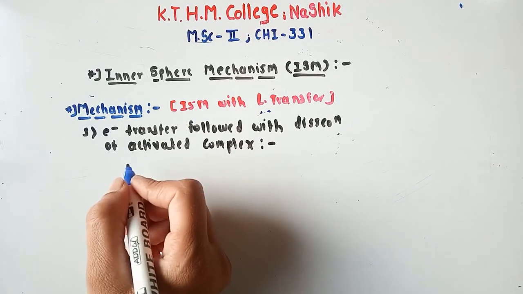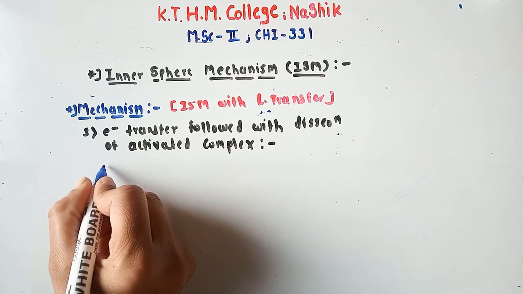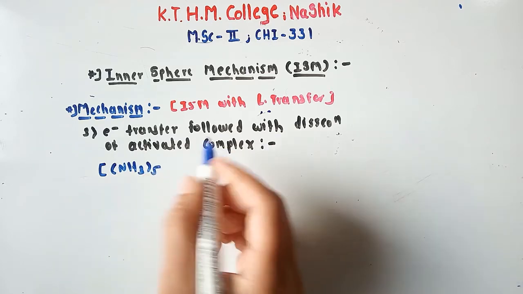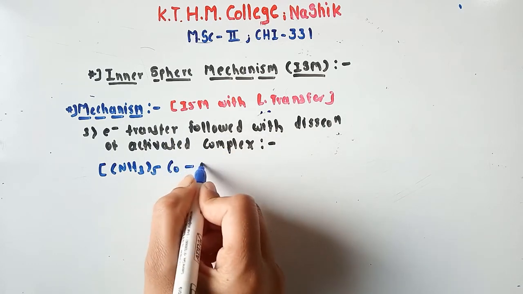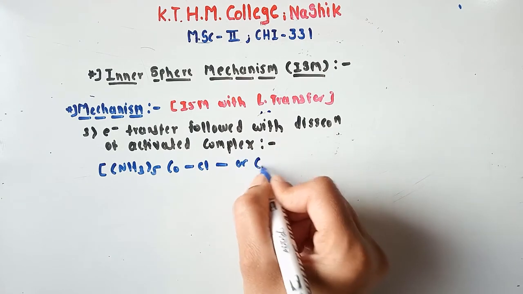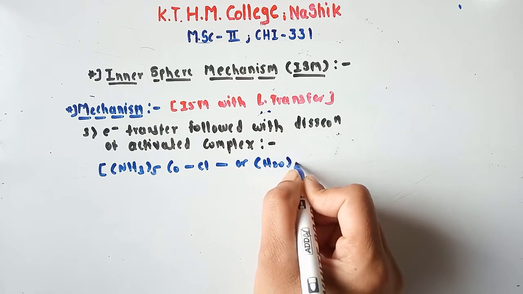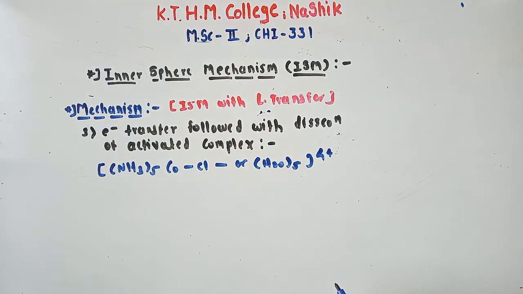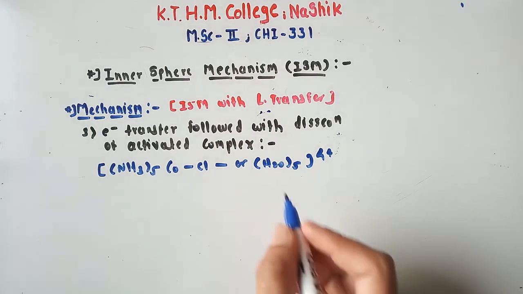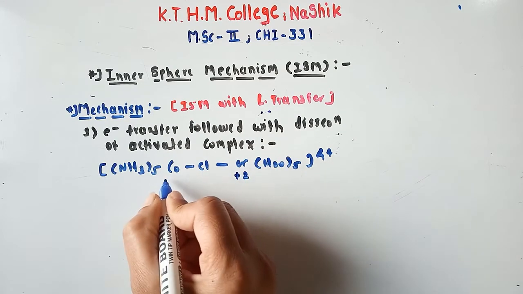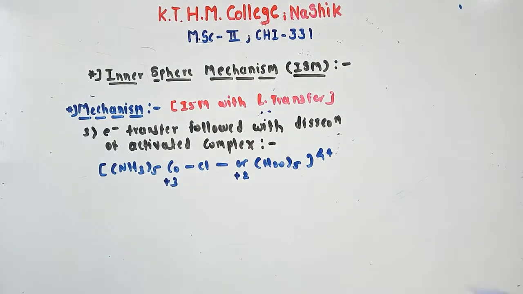So (NH3)5Co-Cl-Cr(H2O)5 4+. Your chromium carries +2 oxidation state, cobalt carries +3 oxidation state.